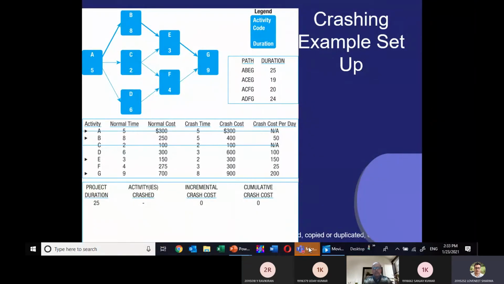Up to column 3 we are clear: activity, normal time, and normal cost. Please explain after that. Normal cost is clear. Crash time is not clear. How is crash time calculated?